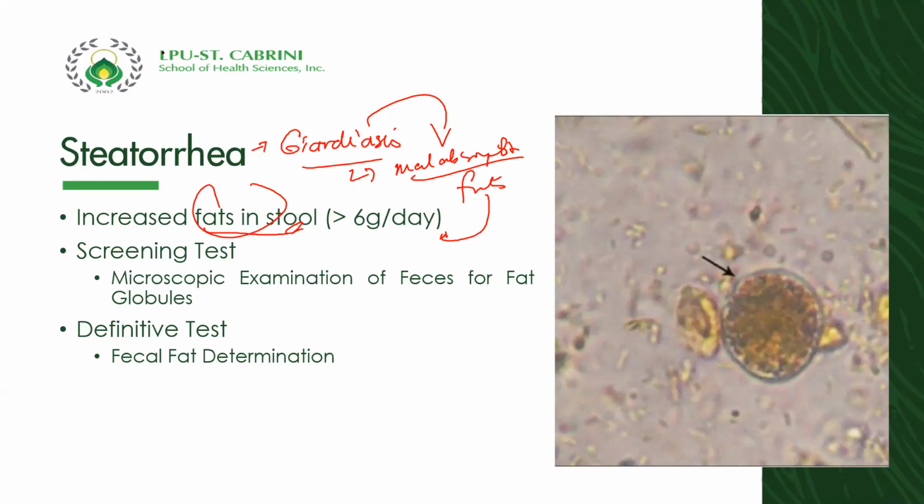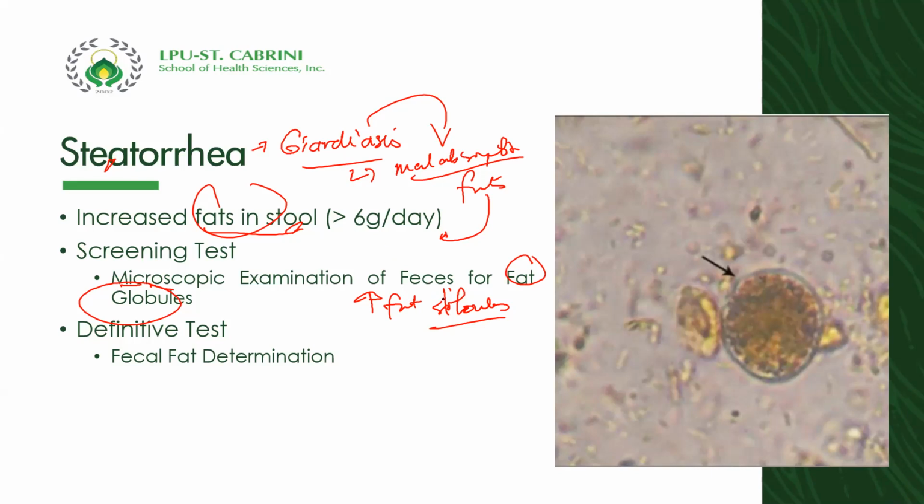Okay, the screening test for steatorrhea is the microscopic examination of stool and demonstration of what we call fat globules. Now, increased fat globules in the stool is an indication of steatorrhea. Well, definitely, the definitive test is a fat or fecal fat determination. I want to make it clear, and I want you to know that you must observe properly the presence of